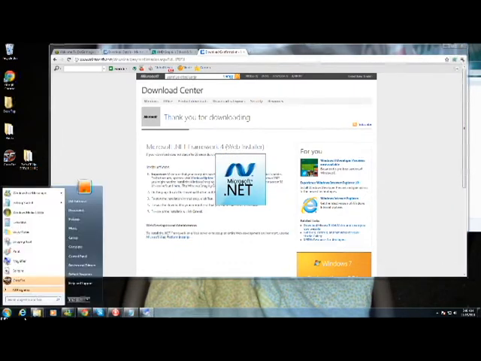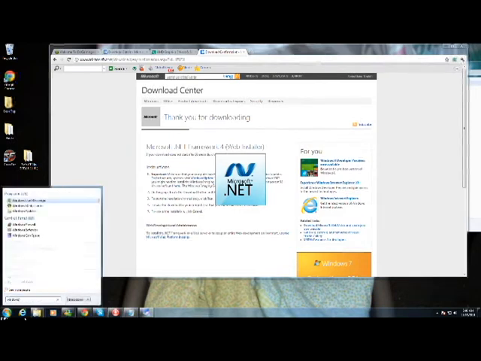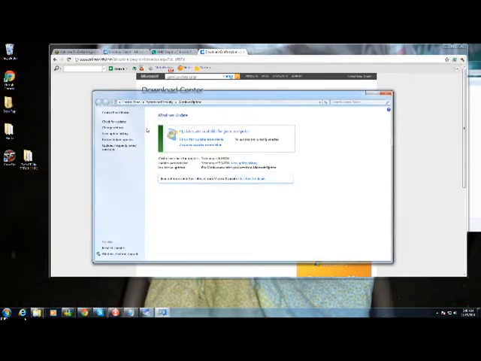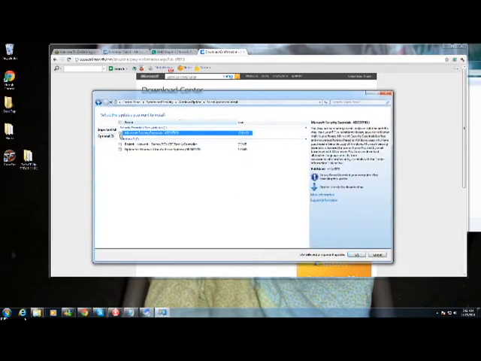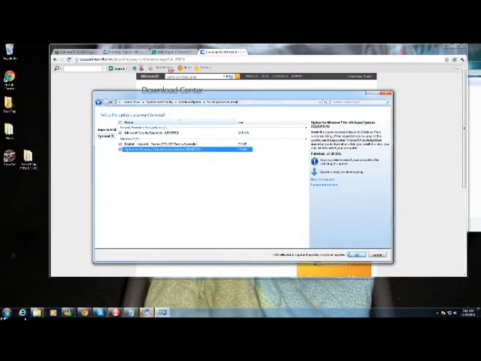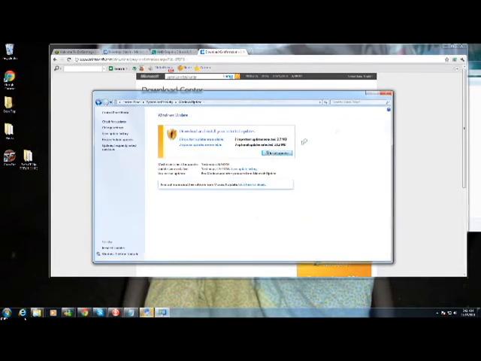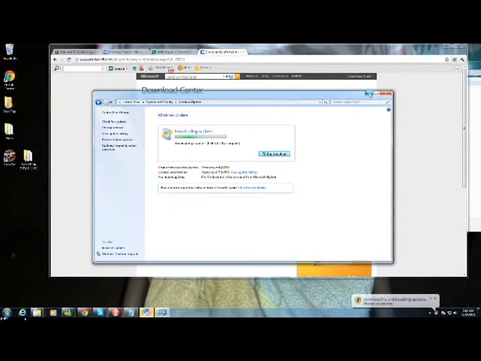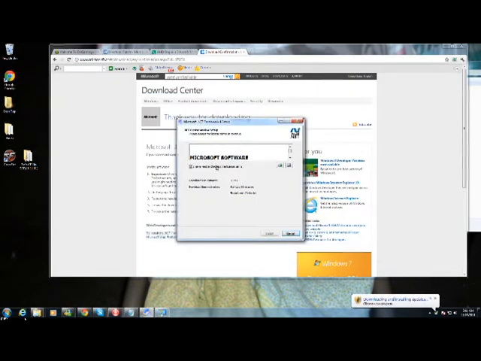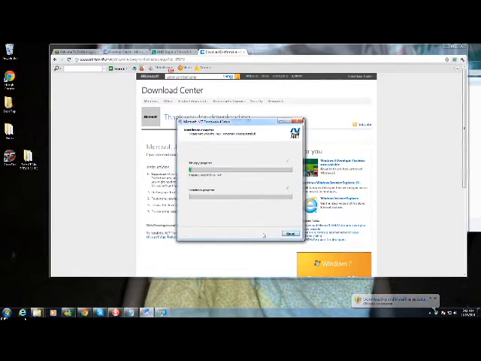Another thing I always recommend is making sure your computer is up to date. Right now my computer's running good, running smooth, but lo and behold, there are still updates that we need. So while we're double checking everything, we'll go ahead and run all of our updates just to make sure our computers are updated and everything's running functional. This will also help stop some errors with your hacks.